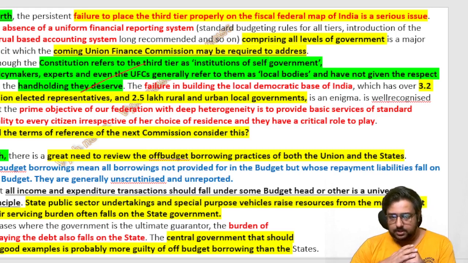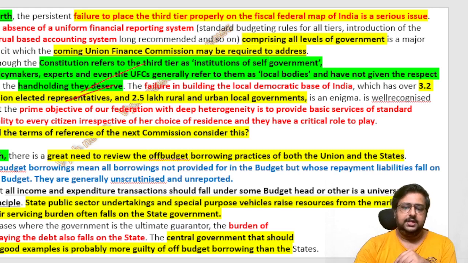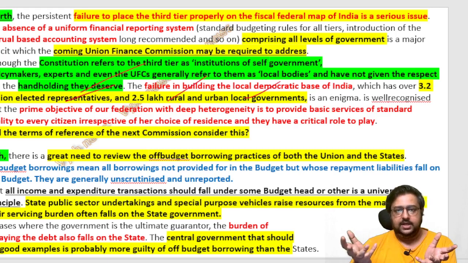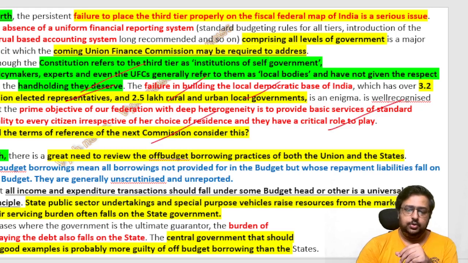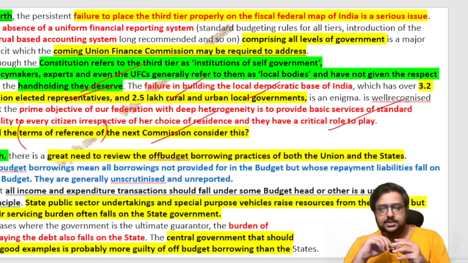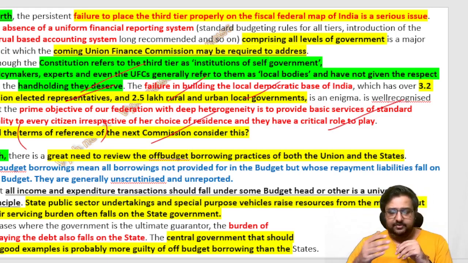So 3.2 million elected representatives are there, 2.5 lakh rural and urban local governments are there, but all these are on paper and no activity is there, no responsibility is there. So every citizen has a role to play, and the next commission should use this, it is called terms of reference. Terms of reference means that only. How will you decide the horizontal devolution? Do you consider the population, the human development index, the income, the forest cover? Many things are considered while giving the funds.